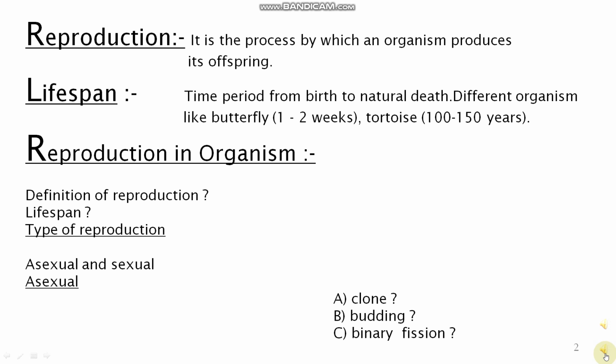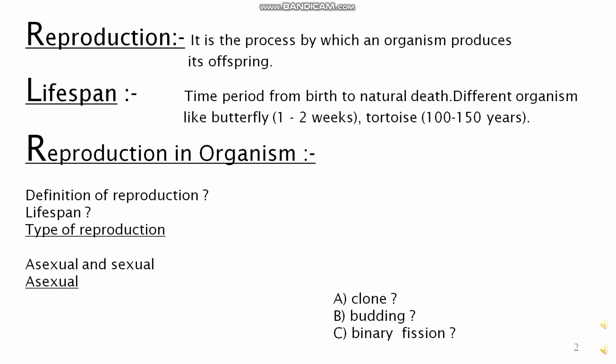Reproduction. It is the process by which an organism produces its offspring. Organisms produce their young ones similar to itself. Now comes the lifespan. Lifespan is the time period from birth to natural death.